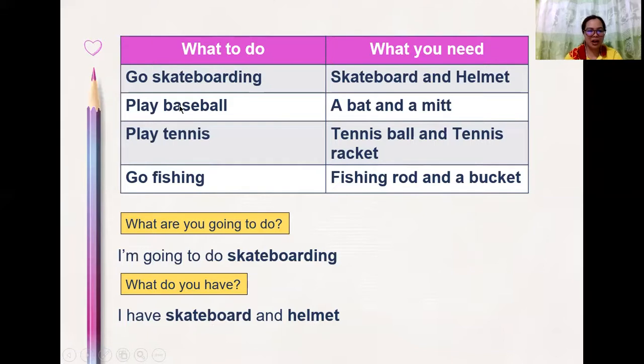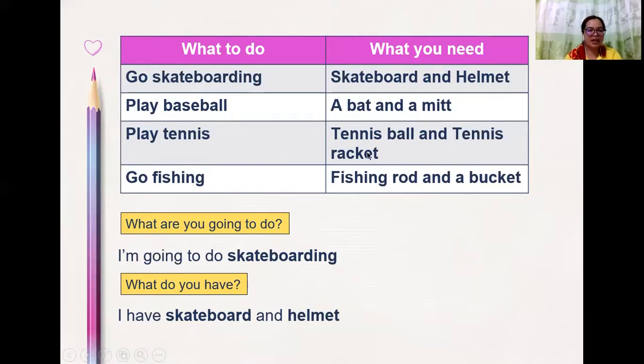Okay, now let's try the three of these. What are you going to do? Okay, I am going to play baseball. What do you need? Or what do you have? I have a bat and a mitt. Okay, next, this one. What are you going to do? I'm going to play tennis. What do you have?